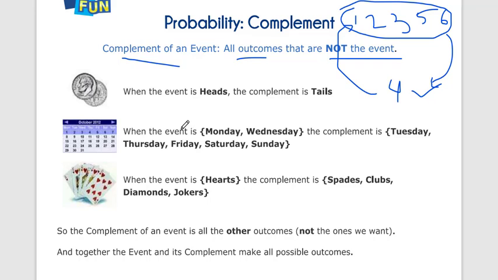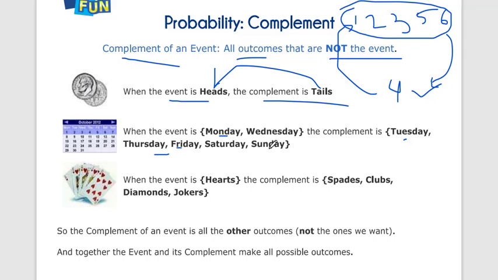A simple example: when the event is heads, its complement is tails, and when the event is tails, its complement is heads. Also, when the event is Monday and Wednesday, its complement is any other day: Tuesday, Thursday, Friday, Saturday and Sunday.